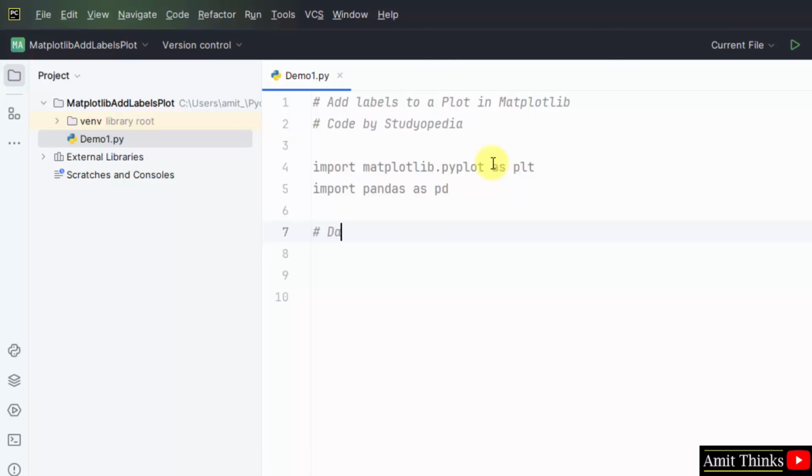Now let us add data for our data frame so that we can input them as our x and y axis coordinates for our line graph. Let me add an object name.